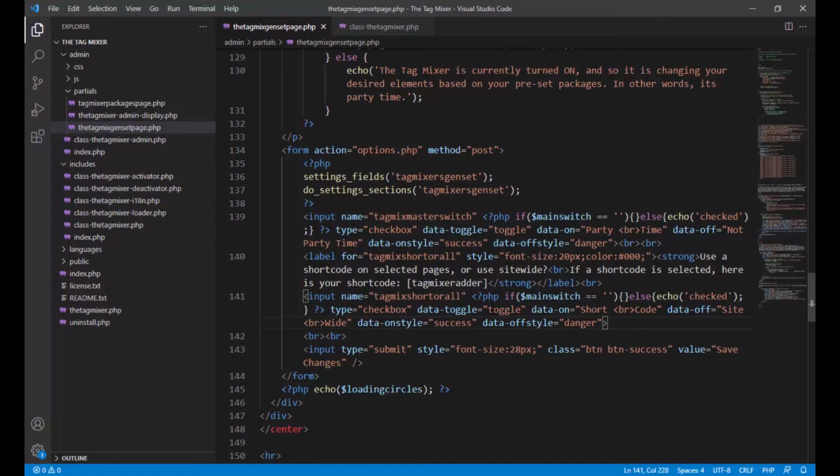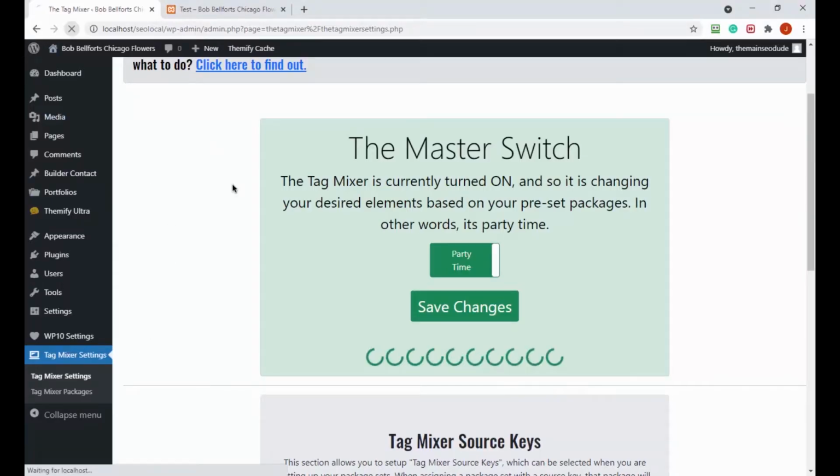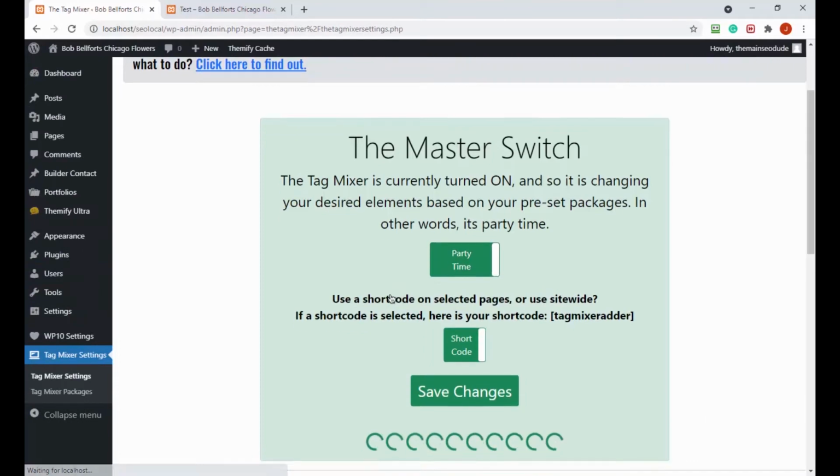It's not exactly perfect yet, but what we could do is go back and see what we got, which I'm curious about. Let's take a look. It should just drop underneath, and it should have some text. It gives them a shortcode. All right, perfect. So it says use a shortcode on selected pages or use site-wide. Shortcode is selected, here's your shortcode. And then they can copy this and go put it on the page. And then it should say shortcode or site-wide. And we want it to be shortcode by default first.